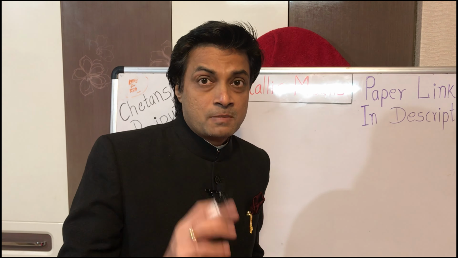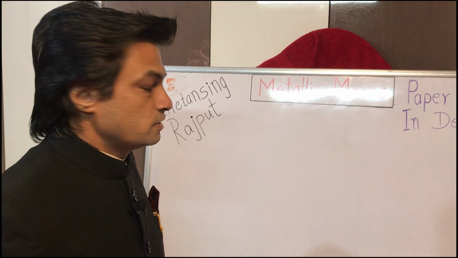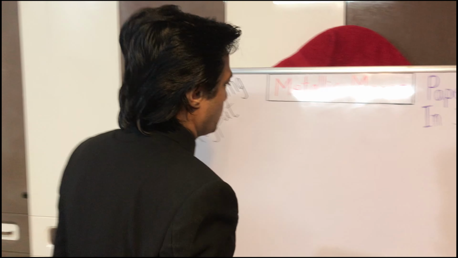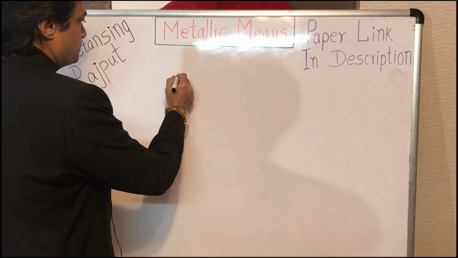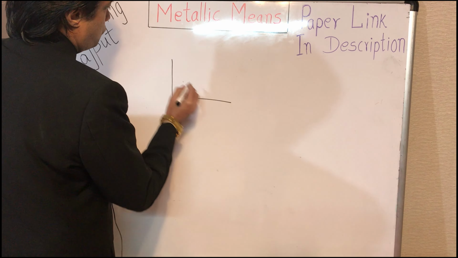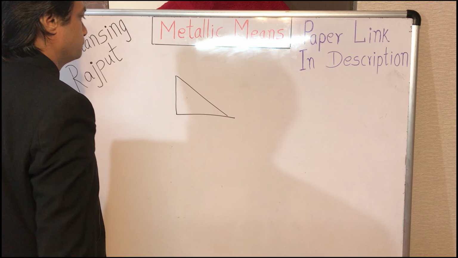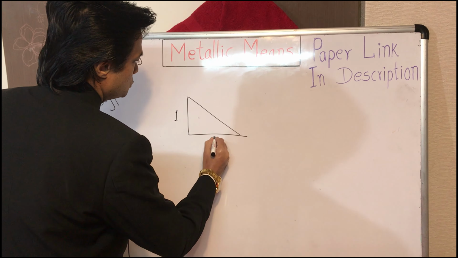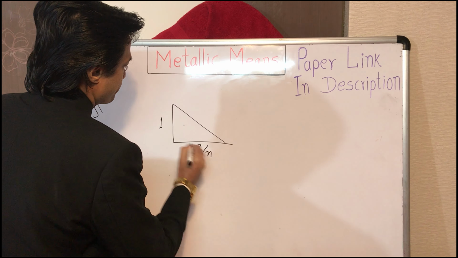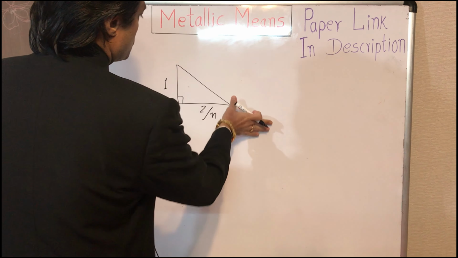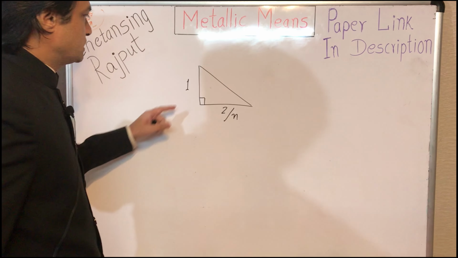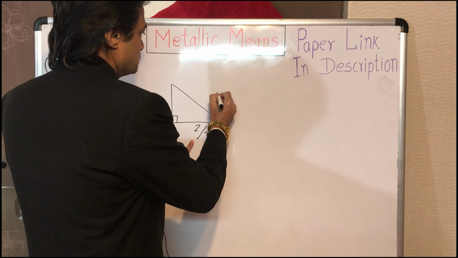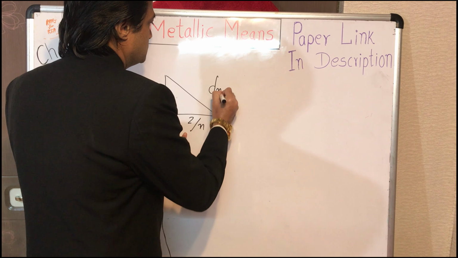As I mentioned in the very first part of this video, every metallic mean or every metallic ratio can be precisely expressed in the form of a right triangle having its catheti 1 and 2 upon n. Such a right triangle can precisely express any nth metallic mean by this formula.